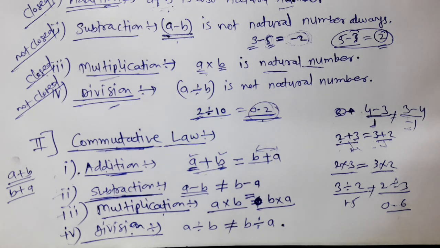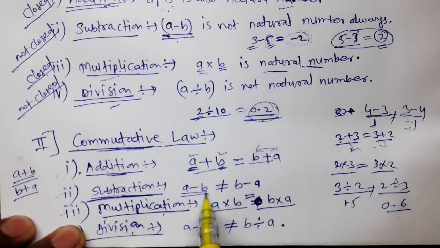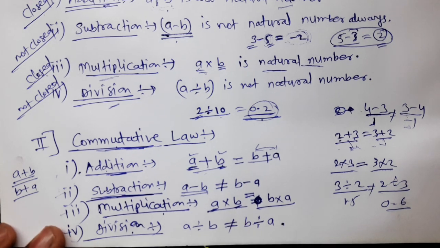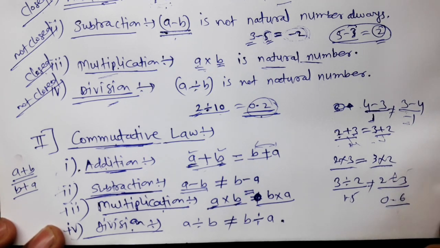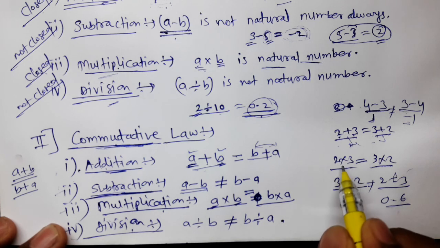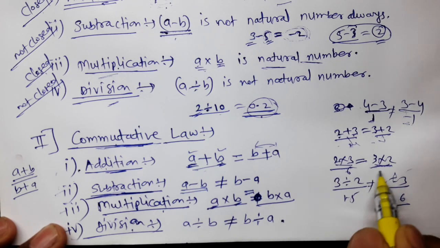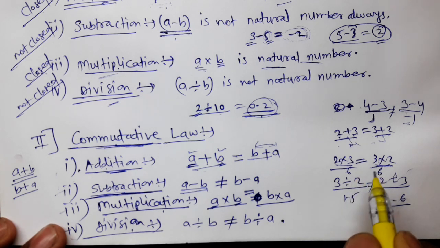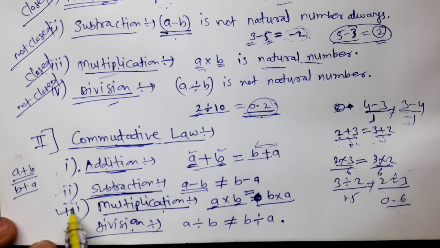Now if we take multiplication of two natural numbers, suppose A and B are natural numbers, and we multiply them by reversing their order, we will get the same multiplication in each case. 2 into 3 is 6, 3 into 2 is 6, always equal. You can check by taking any other pair, you will get the same result. Hence we can say that multiplication of natural numbers is commutative.